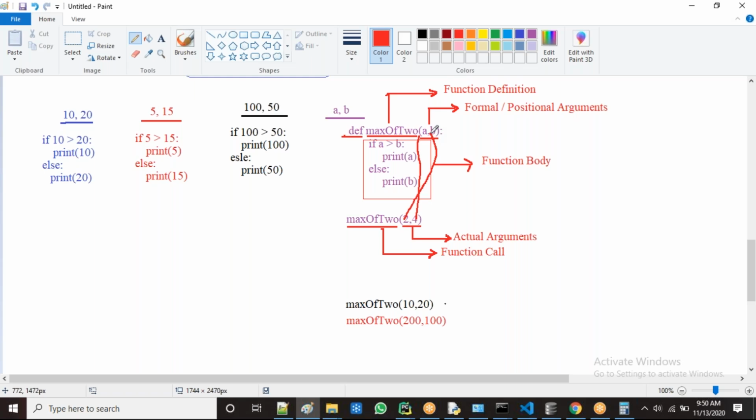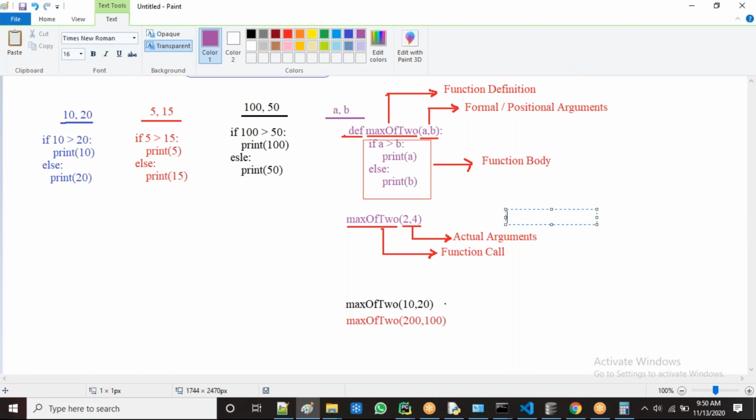But now I want the reverse: the first value to the second argument and the second value to the first argument. Is it possible? Yes, it is also possible. I'll tell you how.